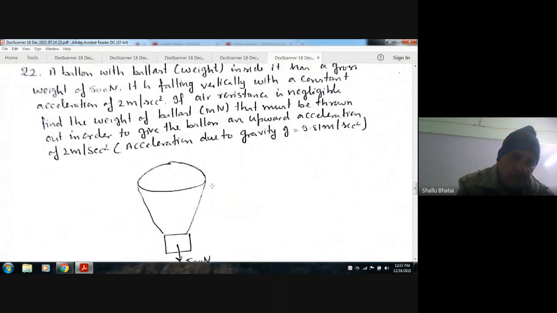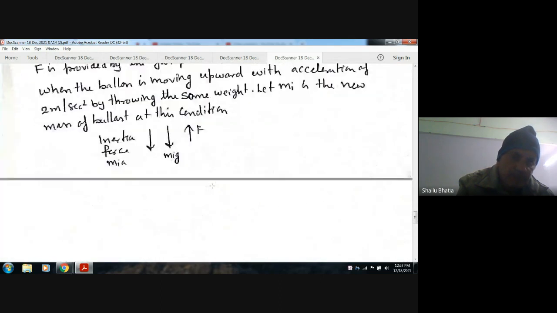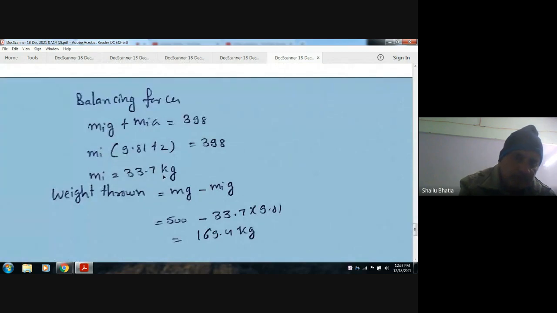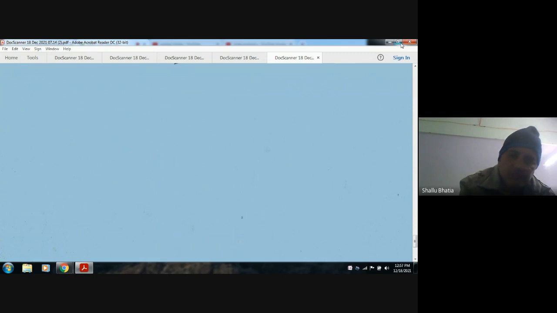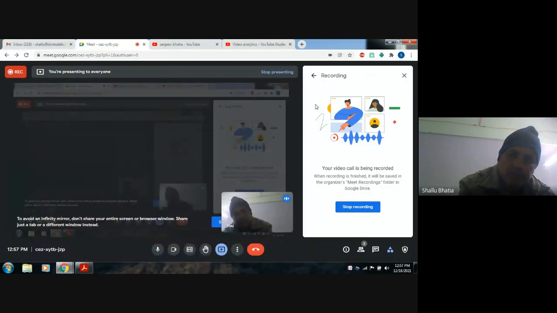The initial weight was 500 Newton, and now the weight is 33.7 into 9.81, so it should be 169.4 Newton. So the answer is this. So this is all about the solid mechanics paper of the year 2014. Thank you.